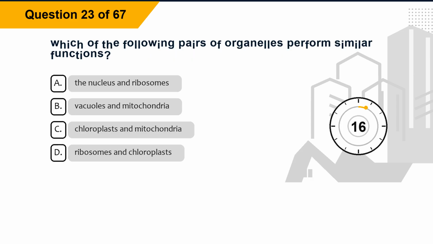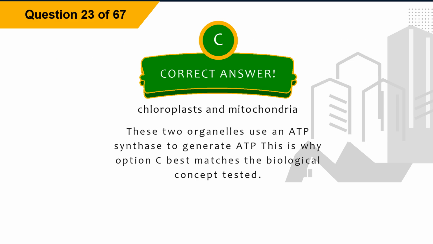Question 23. Which of the following pairs of organelles perform similar functions? Option A, the nucleus and ribosomes. Option B, vacuoles and mitochondria. Option C, chloroplasts and mitochondria. Option D, ribosomes and chloroplasts. The correct answer is option C, chloroplasts and mitochondria. Explanation. These two organelles use an ATP synthase to generate ATP. This is why option C best matches the biological concept tested.